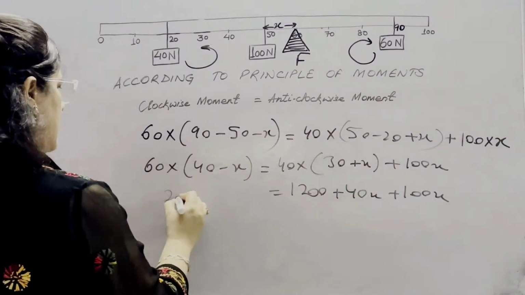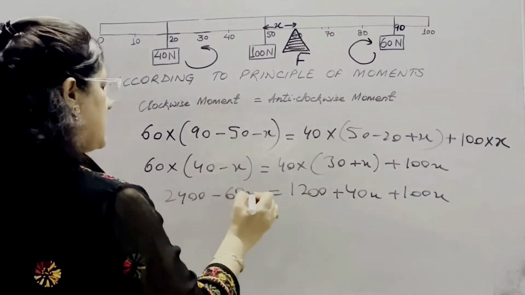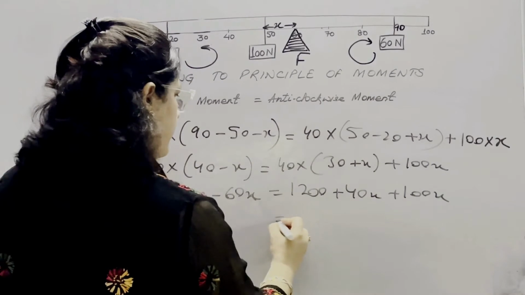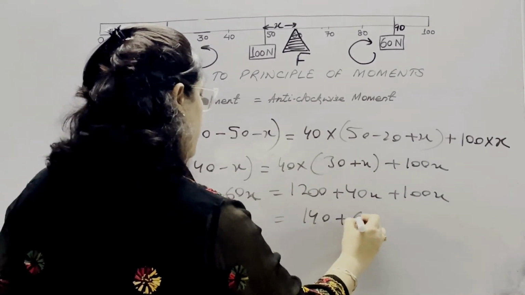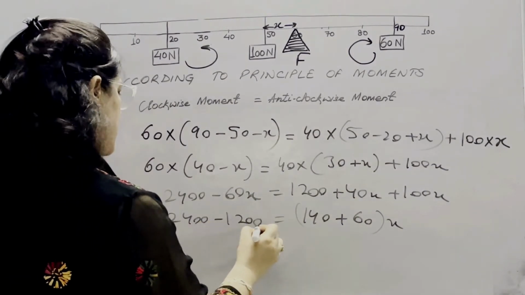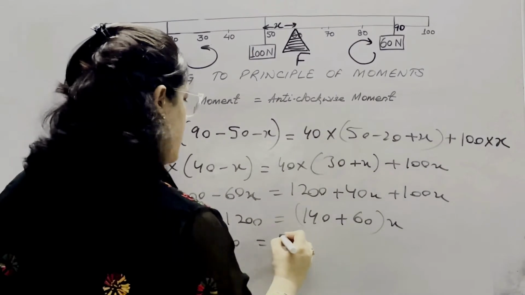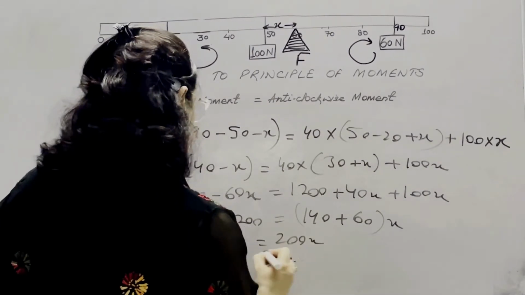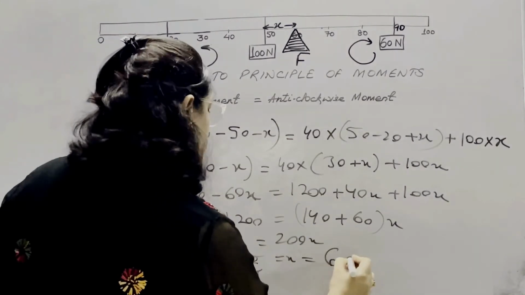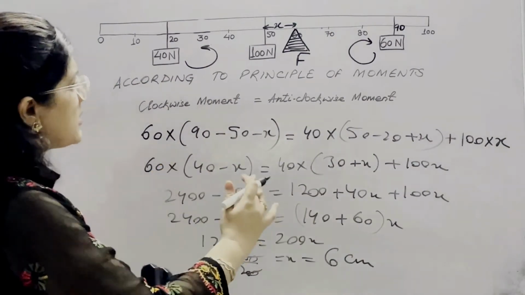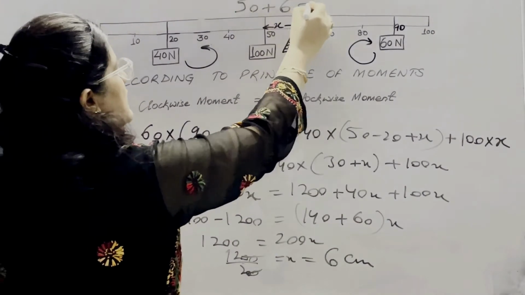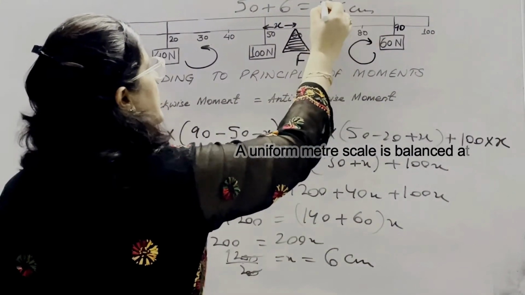On this side, 2400 minus 60x. Now transposing, 140x plus 60x is 200x, and 2400 minus 1200 is equal to 1200. So this is 200x, and now x is equal to 6 centimeter. So x is 6 centimeter on the right hand side. So our correct answer is 50 plus 6, which is equal to the 56 centimeter mark.